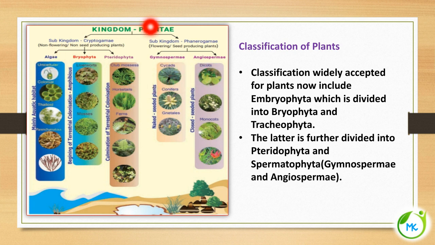So this picture shows classification of kingdom Plantae. Under kingdom Plantae, two subkingdoms are there, Cryptogamy and Phanerogamy. Cryptogamy is nothing but non-flowering or non-seed producing plants, so they do not produce seed. Under that we have algae, bryophytes and pteridophytes. And phanerogams means seed-bearing plants. Gymnosperms also do not produce flowers, but they produce a seed. So phanerogamy includes seed-producing or seed-bearing plants, and under that you have gymnospermae and angiospermae.